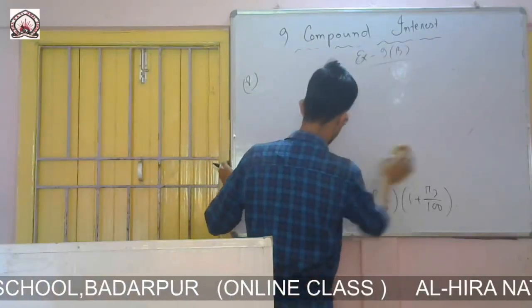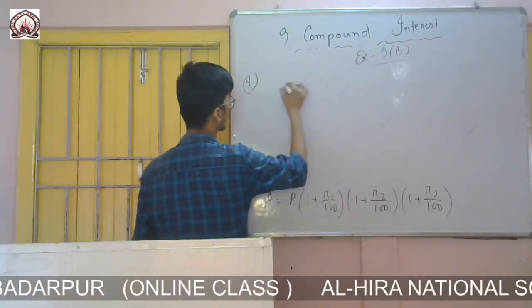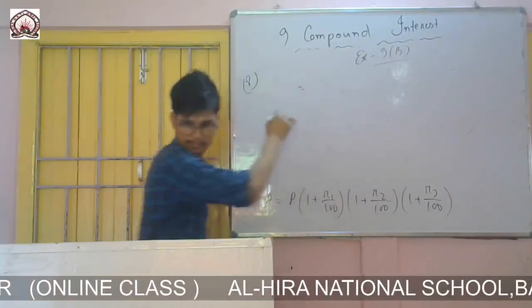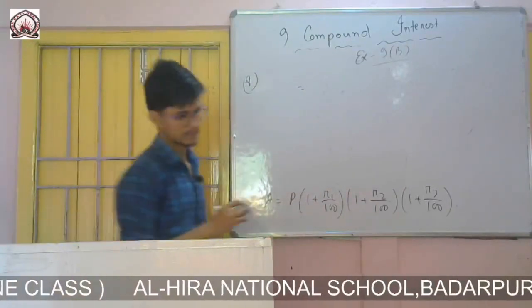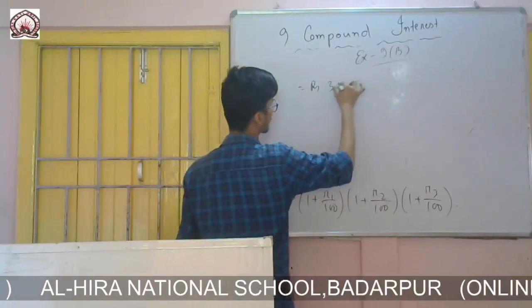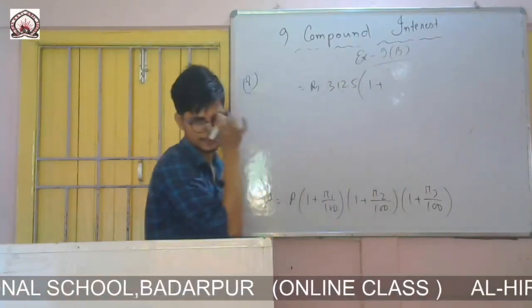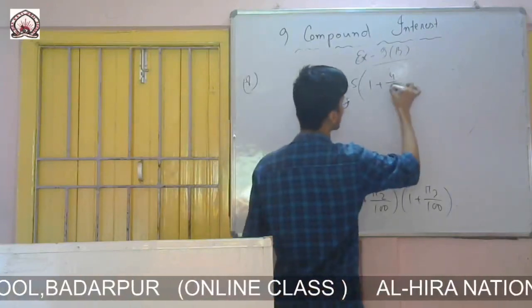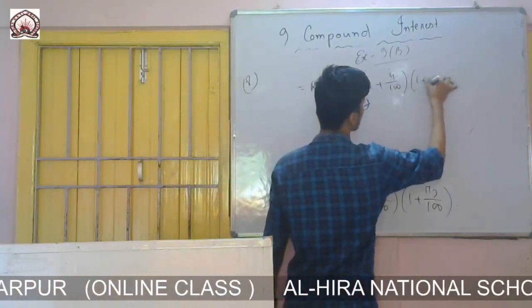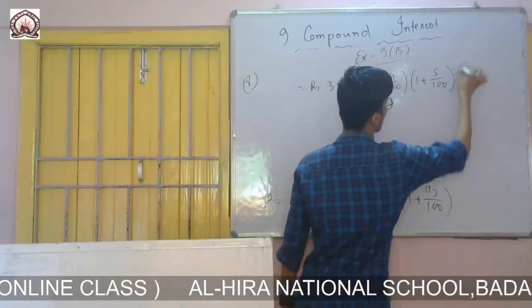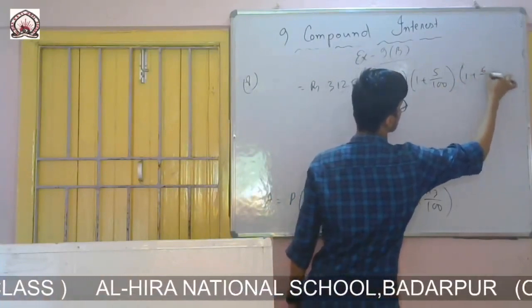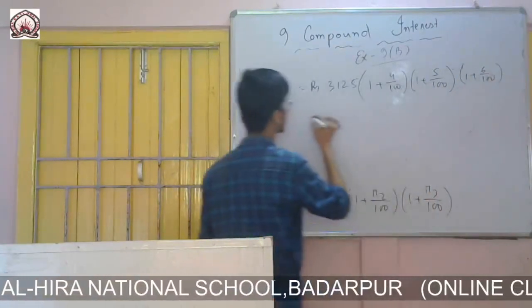So I will use this value equals to P, it was given 3125, 1 plus R1 it is 4 by 100, 1 plus 5 by 100, 1 plus 6 by 100.